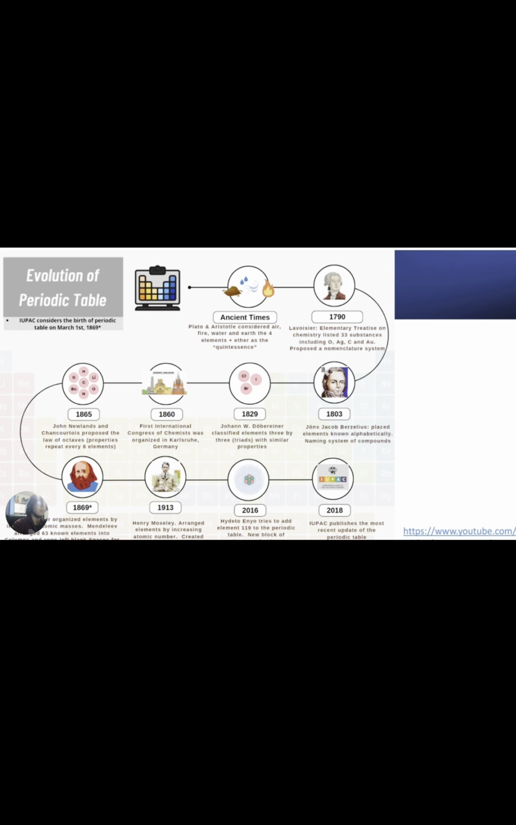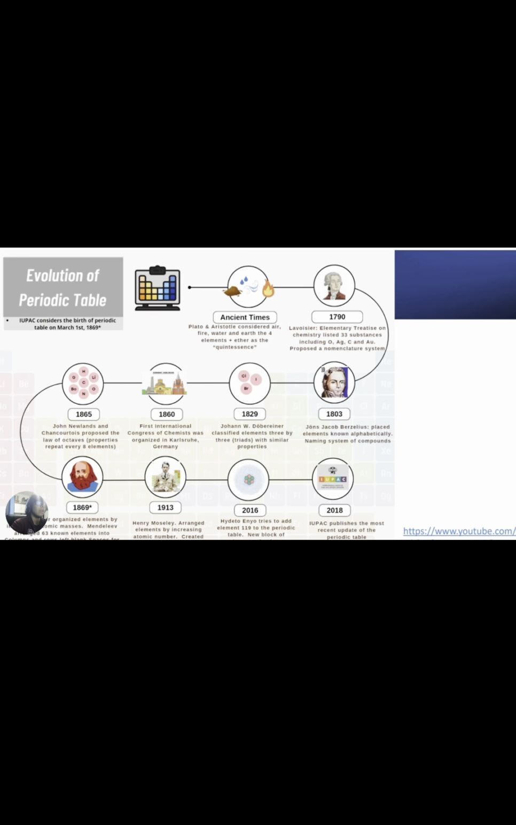So, hi, my name is Evan Alejandro Ortiz, and I'm going to explain about the evolution of the periodic table. The story of the periodic table starts in ancient times when Plato and Aristotle made the theory of the four elements, that they considered that fire, air, water, and earth make up everything around us.